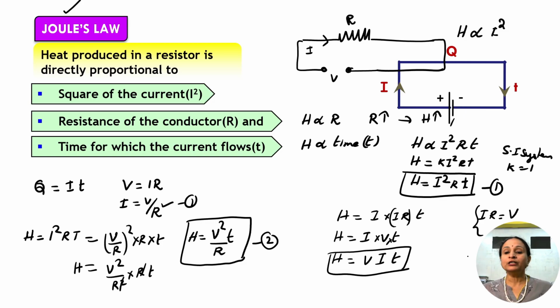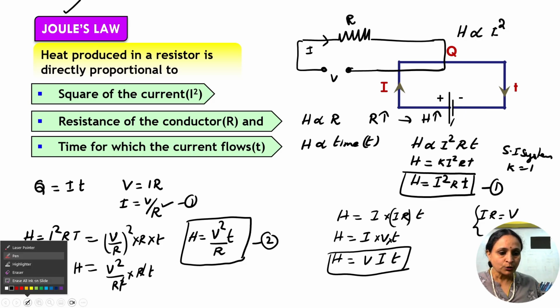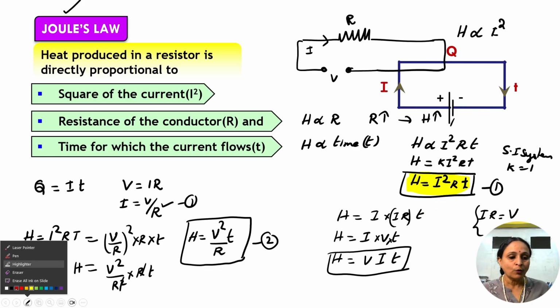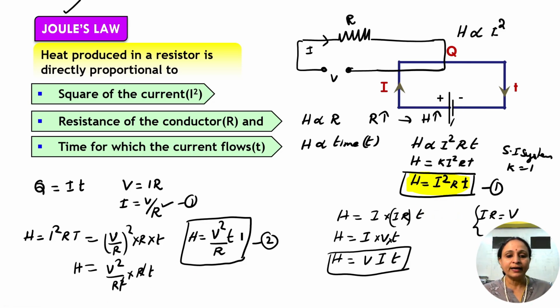So we have got the value of the heat which is produced in a conductor, which is the most correct one. So you can have this and say that the correct experimental result is this one. But there are other forms also. The second one is V square by R into T, and H is equal to V into I into T. These two are also alternatively used. Okay, so let's go and see.